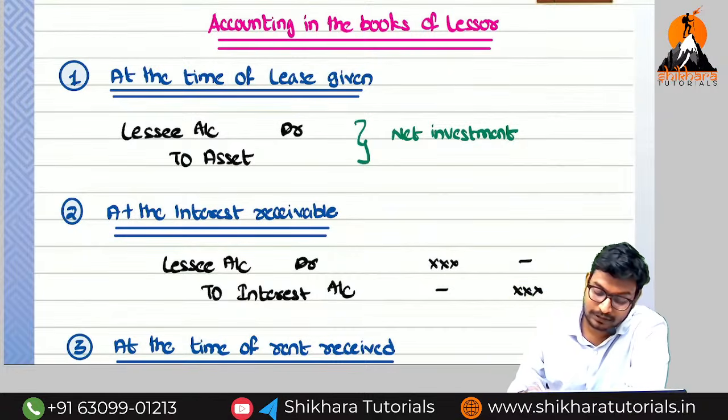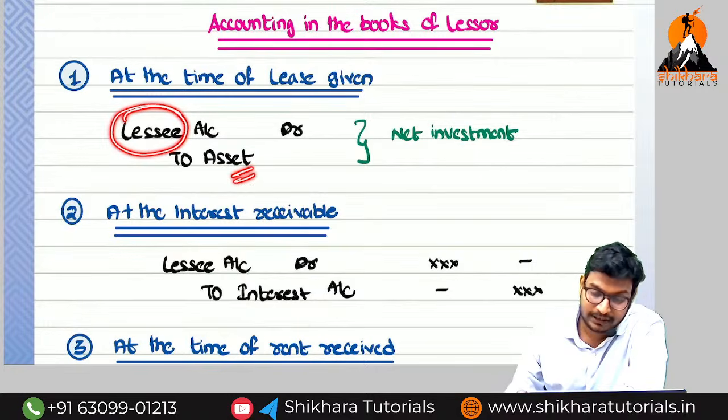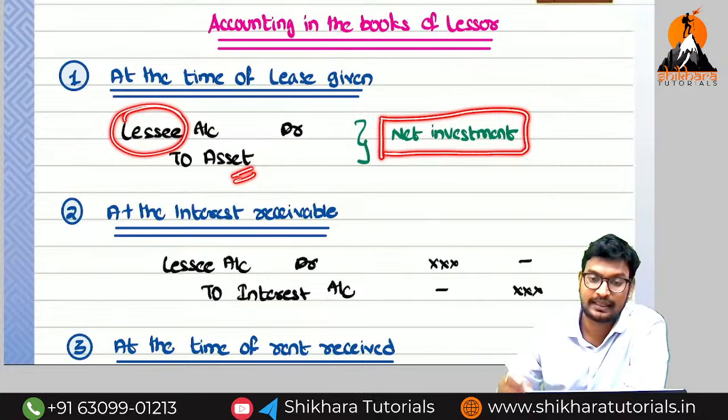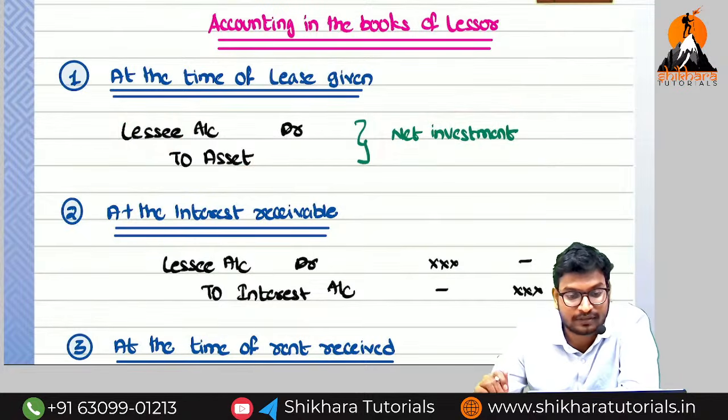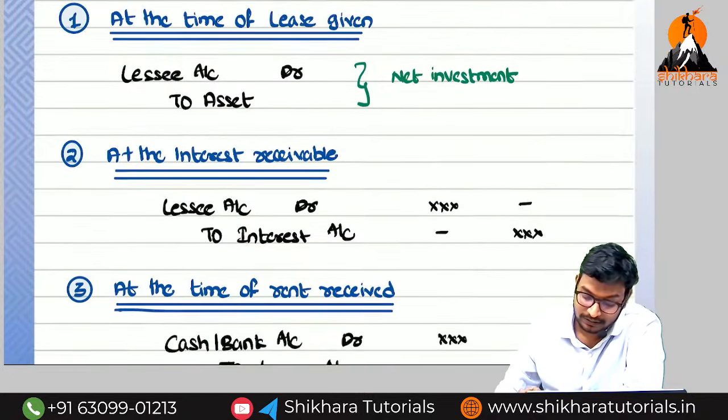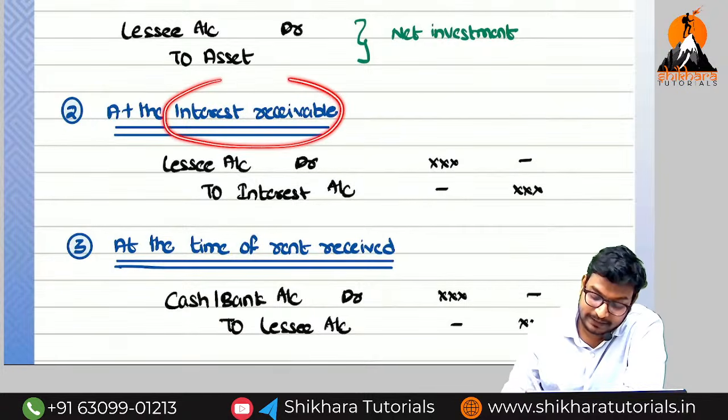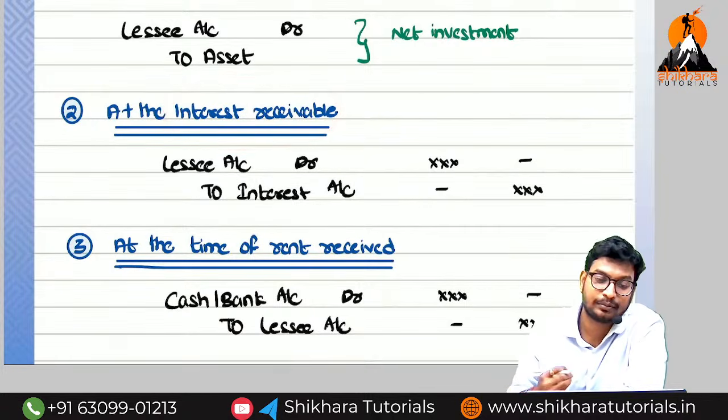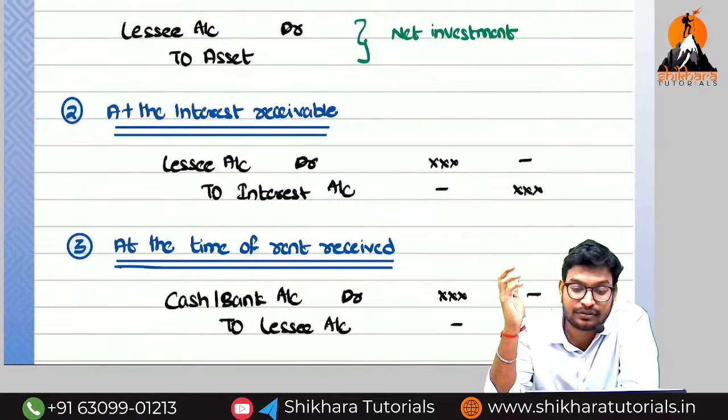So here, who is the debtor? The lessee account is debited to the asset. Which value do we need to write here? Net investment. I will explain what net investment means, all the things. Okay? So next, is it interest receivable or interest payable? Interest receivable. Can you see the entry for the interest receivable?